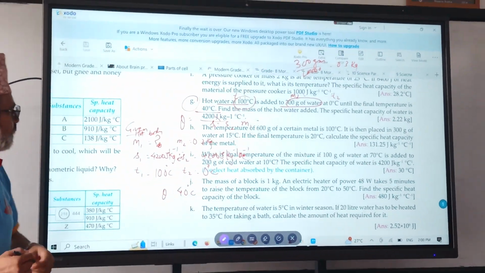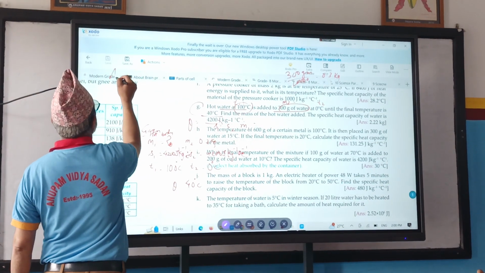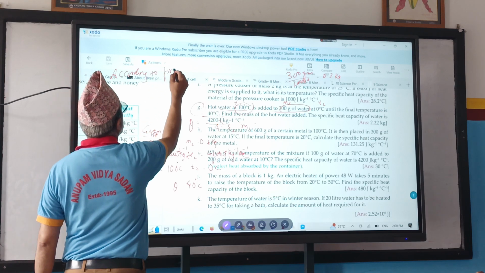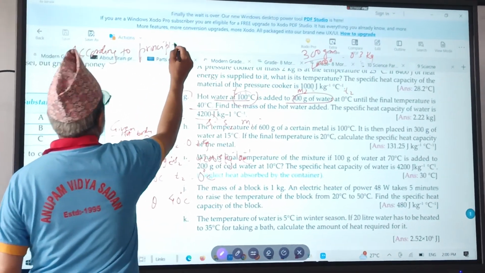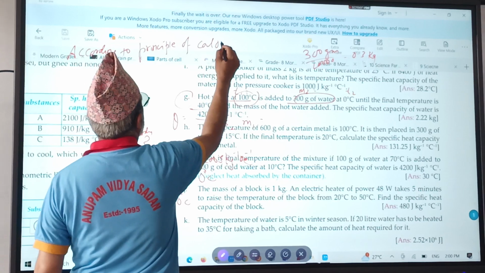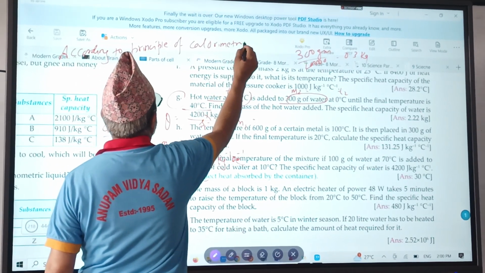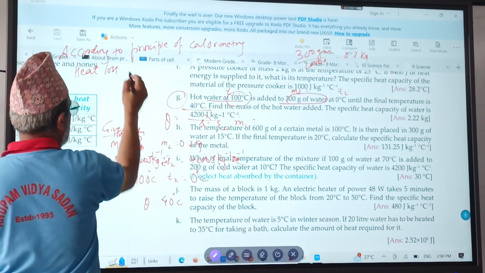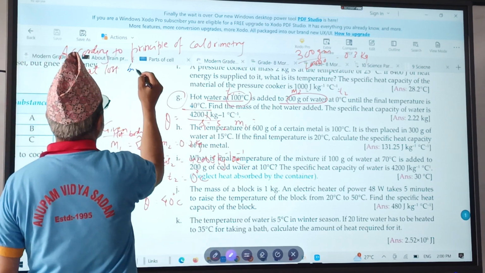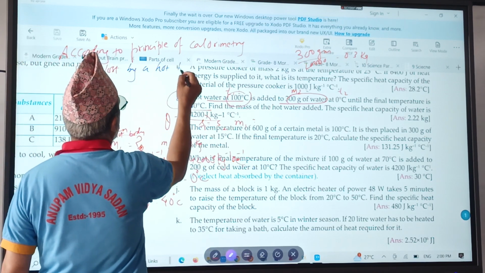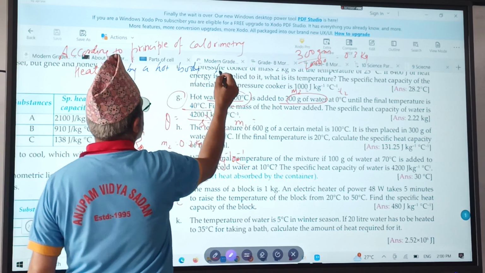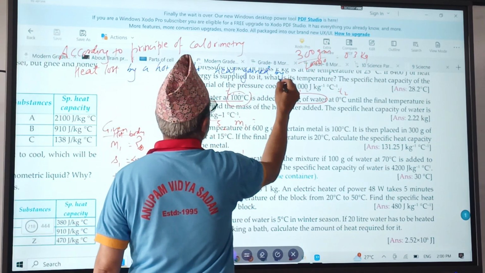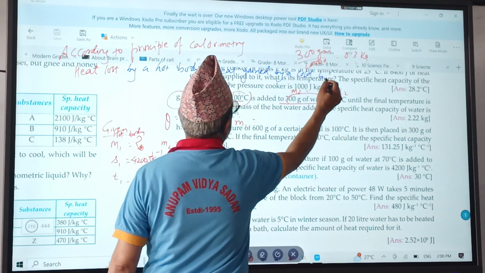Here, the principle of calorimetry is applied. According to the principle of calorimetry, heat lost by a hot body is equal to heat gained by a cold body.